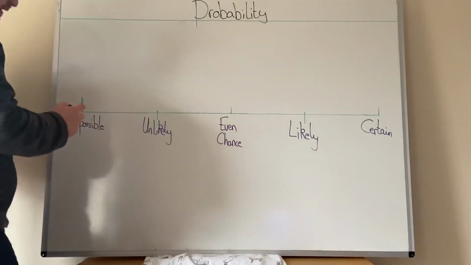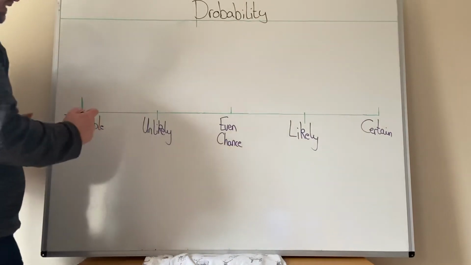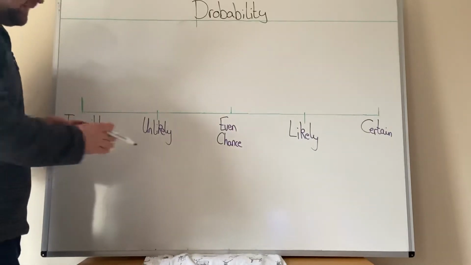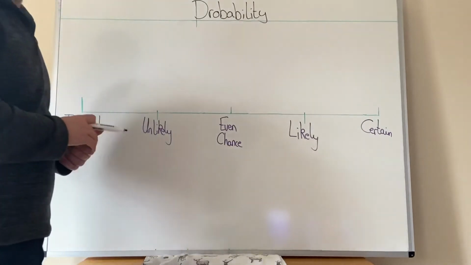Be careful, people have a lot of challenges when they look at these two, because something that you think is impossible could actually be unlikely. These two cross over, and these two cross over as well. Even chance is usually the easiest one.